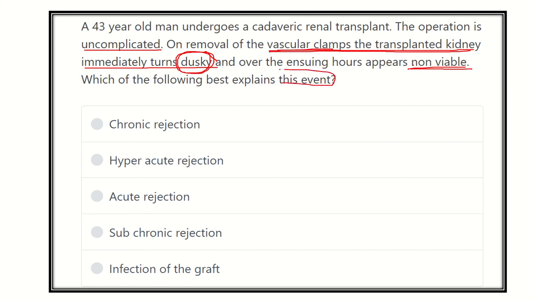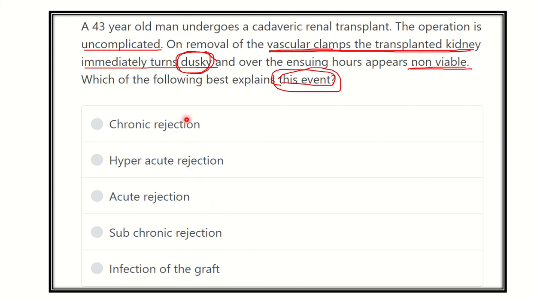So what is this event called, or which of the following is the best explanation of the event? Here the options are chronic rejection, hyperacute rejection, acute rejection, subchronic rejection, and infection of the graft. So here there are different options we can see.